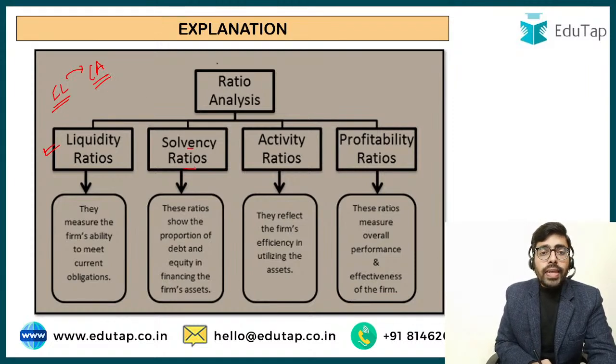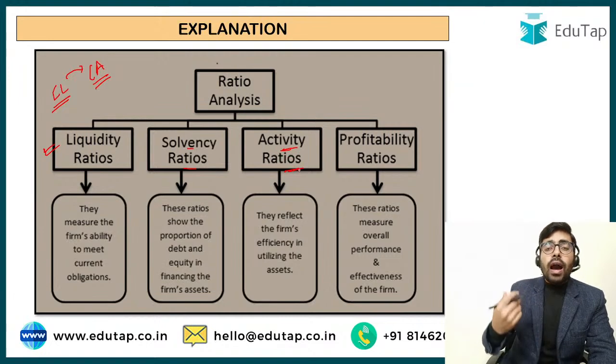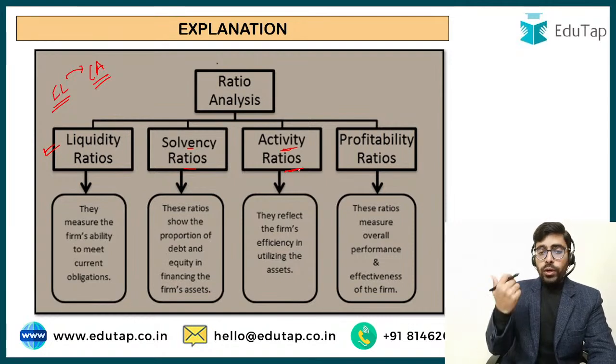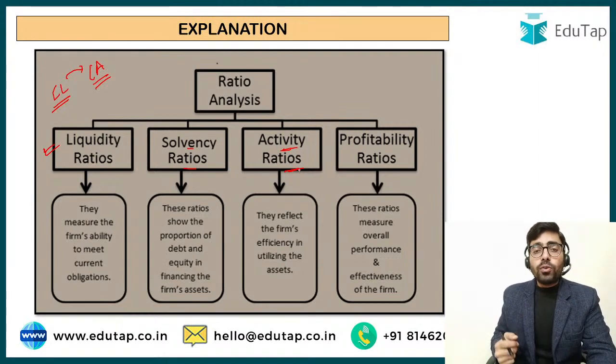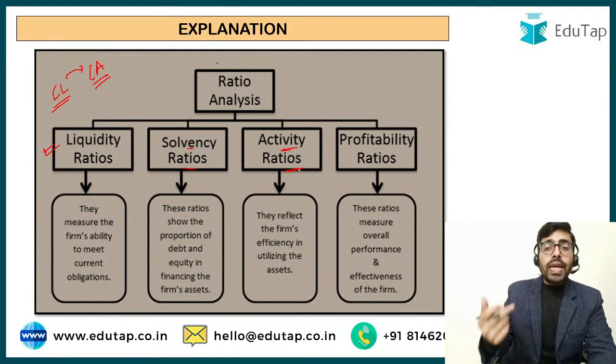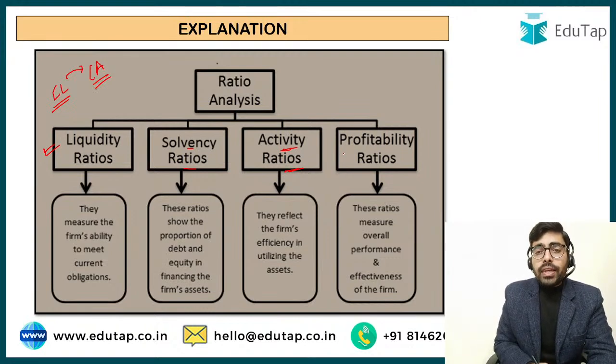Solvency ratio I have already explained. Activity ratio is basically concerned with the relation between the sales and different assets of the company. So it basically shows how effectively a company is utilizing its assets. So like we talked about debtor turnover ratio. So this was one kind of an activity ratio. Profitability ratio talks about the profitability of the entity. Like the net profit ratio we talked about, this net profit ratio is a profitability ratio.